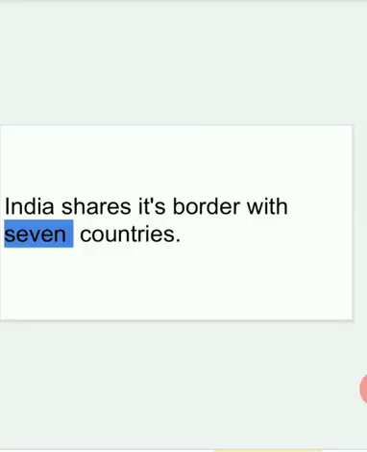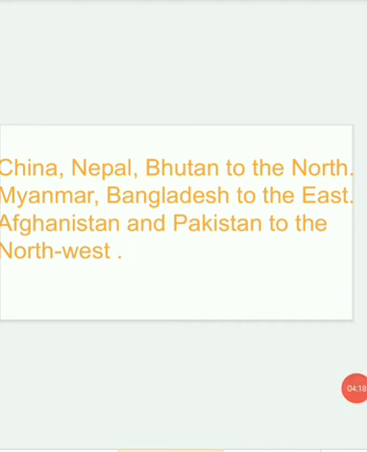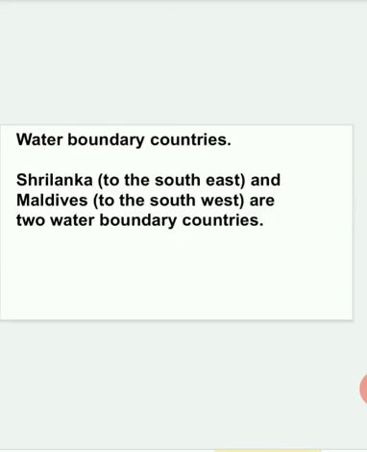India shares its border with seven countries. These seven countries are China, Nepal, Bhutan to the north, Myanmar, Bangladesh to the east, Afghanistan and Pakistan to the northwest. And let's come to the water boundary countries. Water boundary countries are Sri Lanka and Maldives. Sri Lanka to the southeast and Maldives to the southwest.